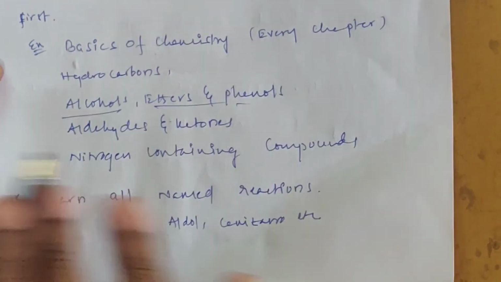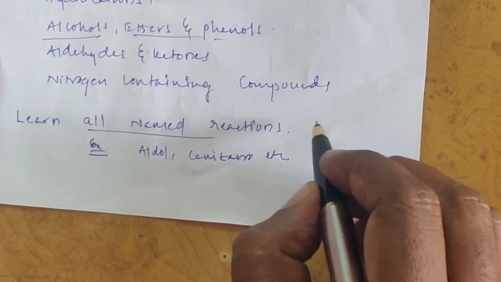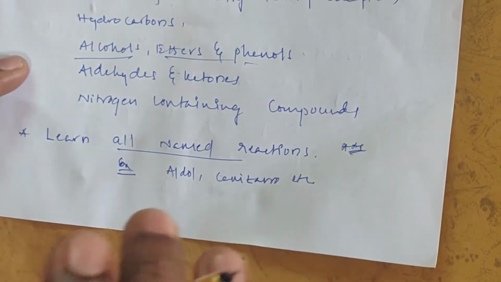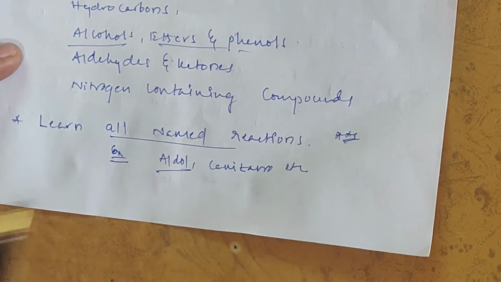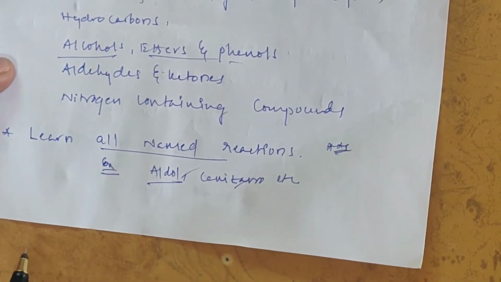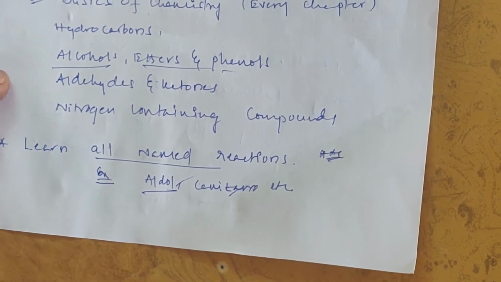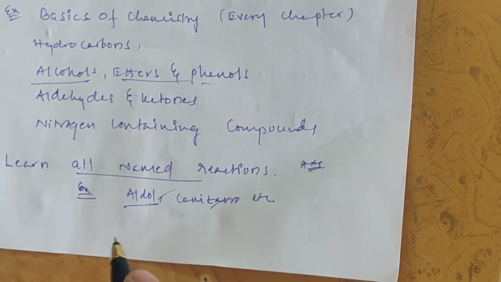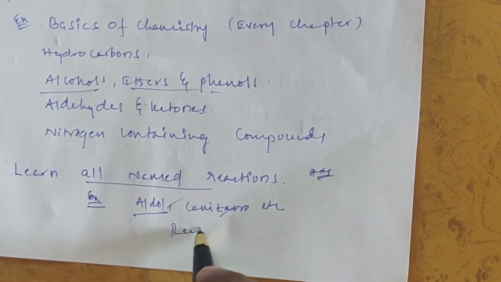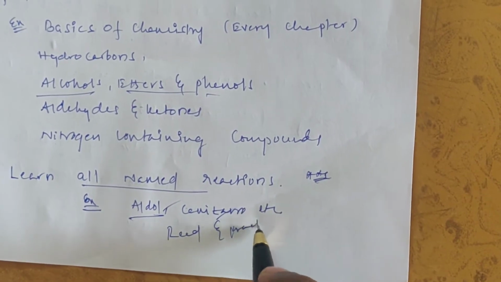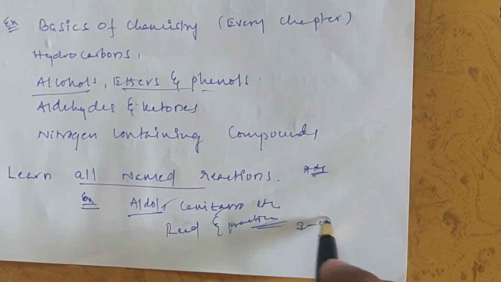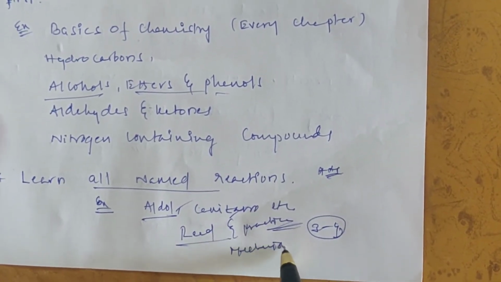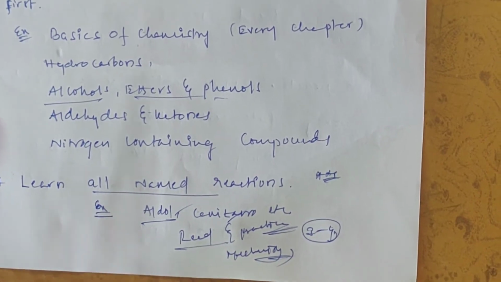So learn all named reactions. Keep it in mind, students, very important. In every chapter of organic chemistry, read carefully all the named reactions. For example, aldol, Cannizzaro, Stephen, Sandmeyer reactions, so many. Reimer-Tiemann reaction, that type of named reactions. Not only read, but practice. Practice every named reaction three to four times. Practice the mechanism also. So learn all named reactions.